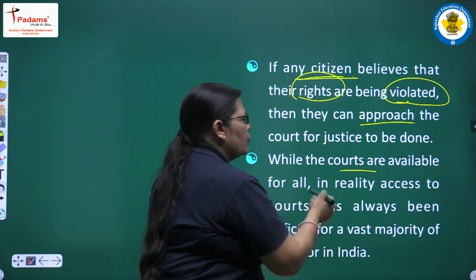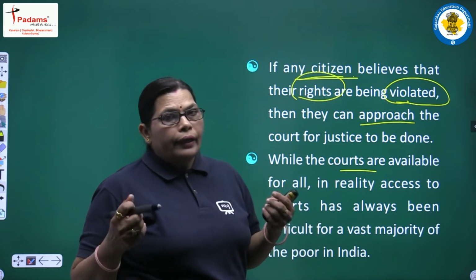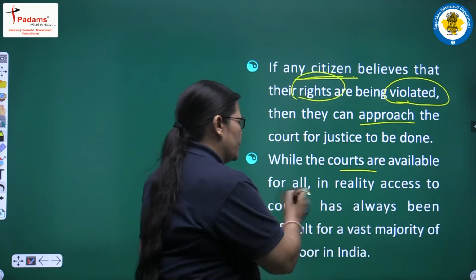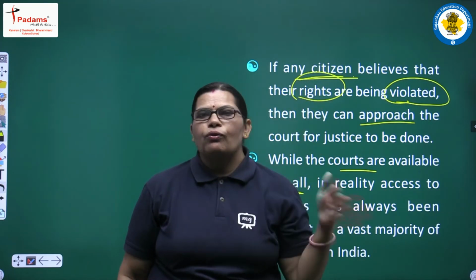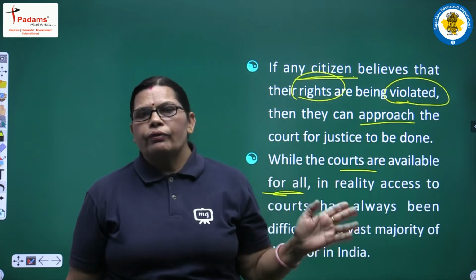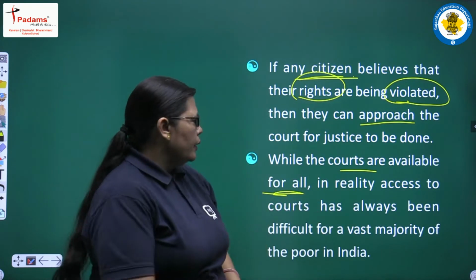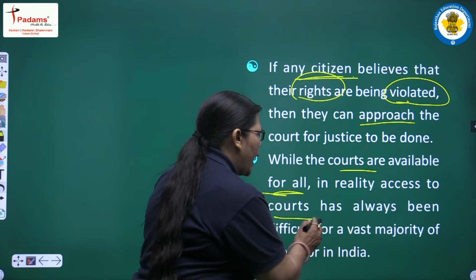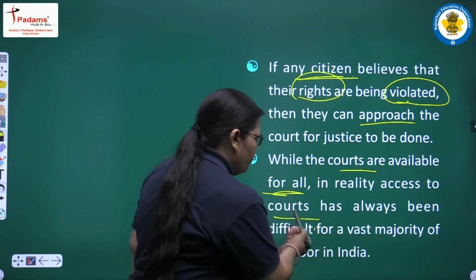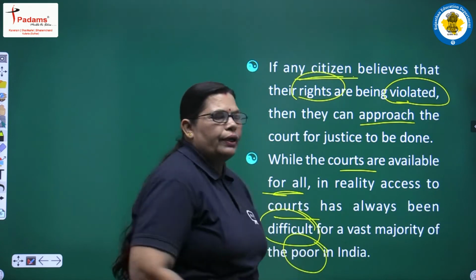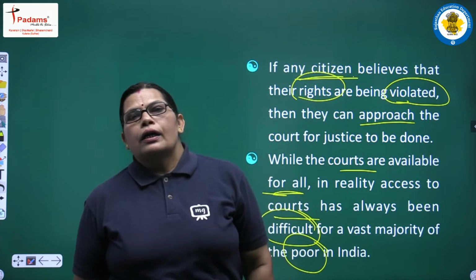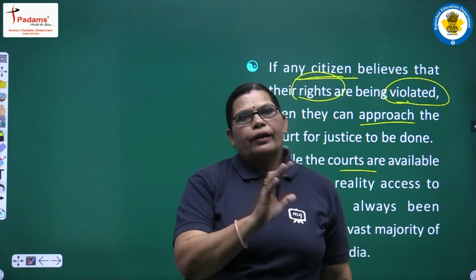See, while the courts are available for all, in reality what's happened, students? When we are discussing that all the courts are available for all the citizens of India, then what's the reality here? In reality, access to courts has always been difficult for a vast majority of the poor in India. We have a large number of poor people in our India.